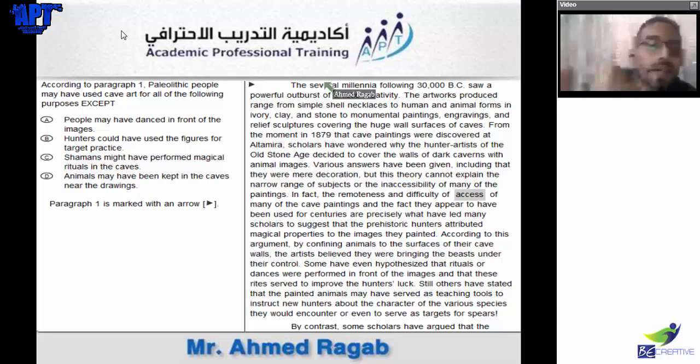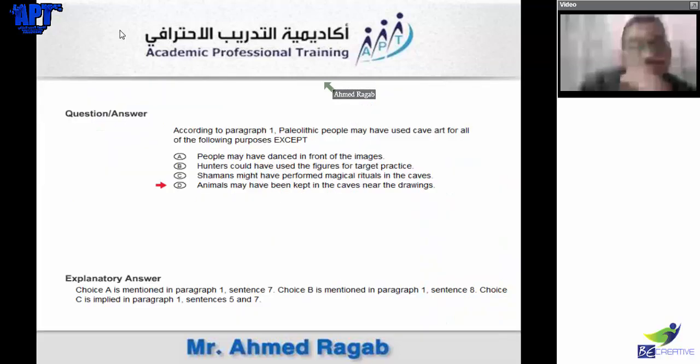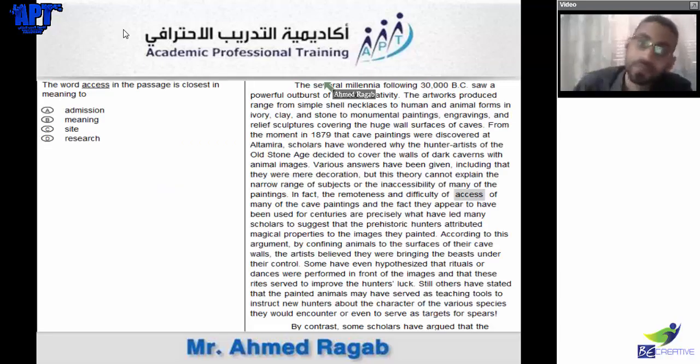Yes, it's the animal part. True. Very nice. Animals may have been kept in the caves near the drawings. The word access in the passage is closest in meaning to admission, meaning site, research.